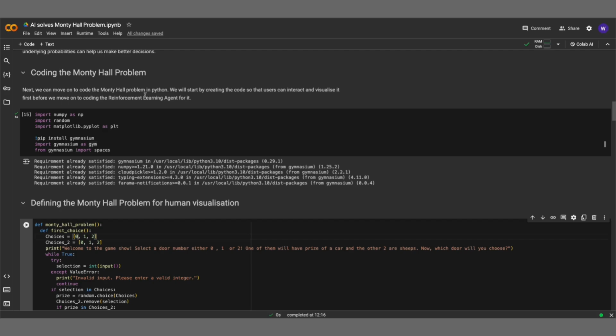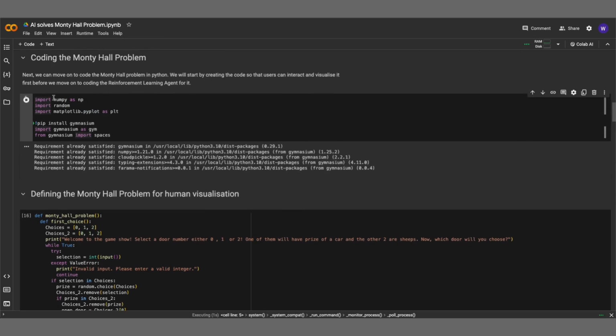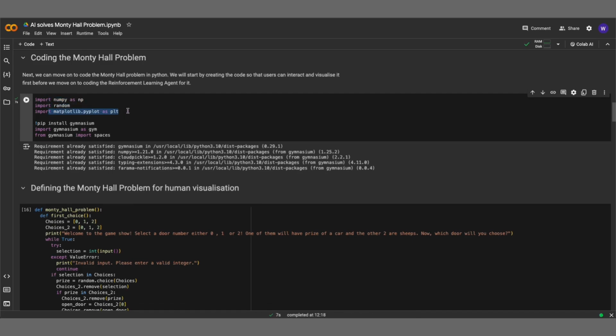We will be using Google Colab as usual, and I will share the link in the description box below. As always, we will first import the libraries which we will be using. We will need NumPy and random to create the Monty Hall problem, and Matplotlib for plotting the metric chart of our reinforcement learning agent. We will also need to pip install the gymnasium library to set up our custom reinforcement learning environment.